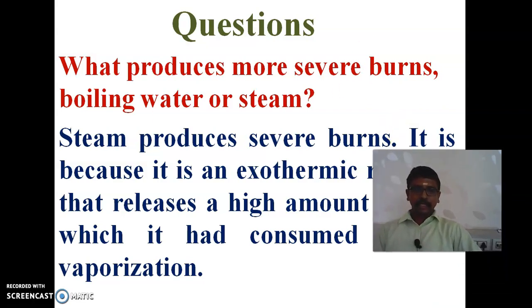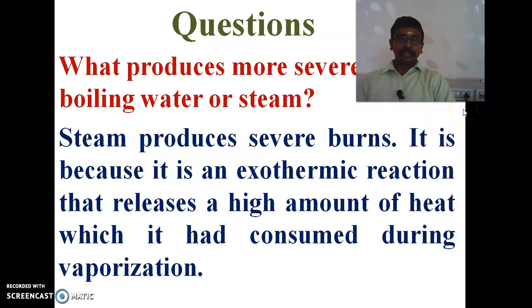So actually there are two types of reactions. One is exothermic reaction and another one is endothermic reaction. For an example of exothermic reaction, take calcium oxide.